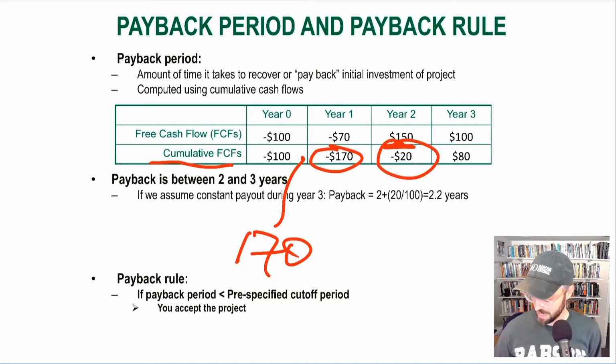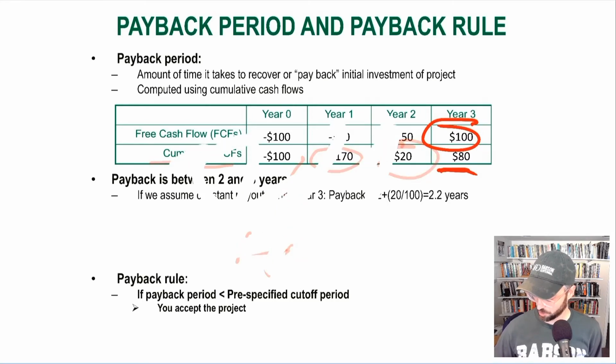But in year 3, they're going to generate a positive $100 million cash flow. That 100 is greater than the 20 that they still needed to recover to pay back on the project. By the end of year 3, they would have positive cumulative cash flows. So they've more than recovered their entire initial outlay.